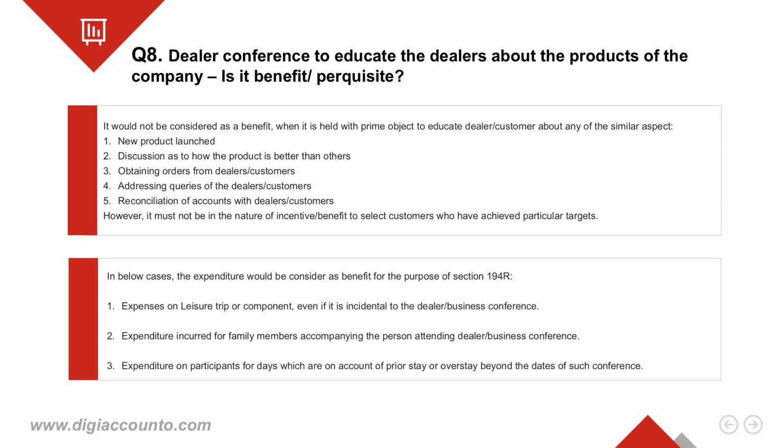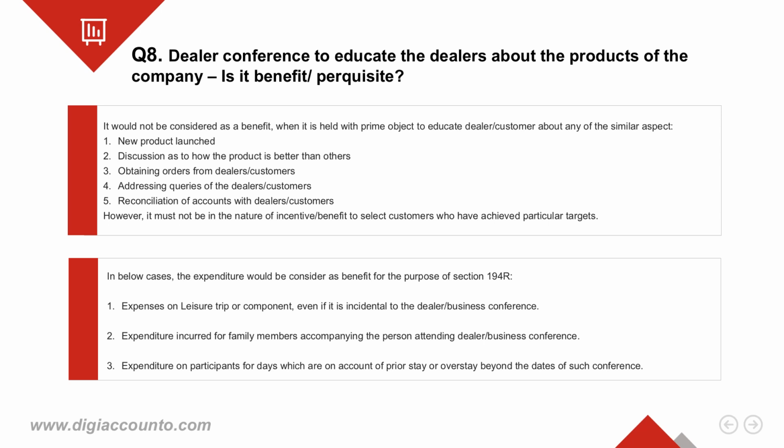For businesses or dealers, conferences are not treated as a benefit when held with the prime object to educate dealers or customers about any aspect, such as a new product launch, discussion as to how the product is better than others, obtaining orders, addressing queries of dealers or customers, and reconciliation of accounts with dealers or customers.